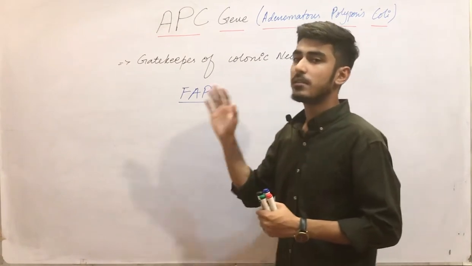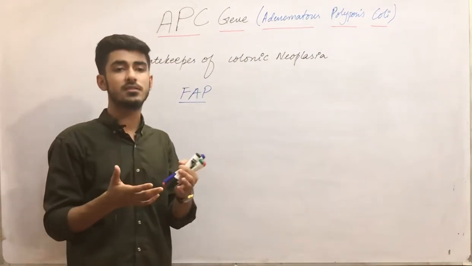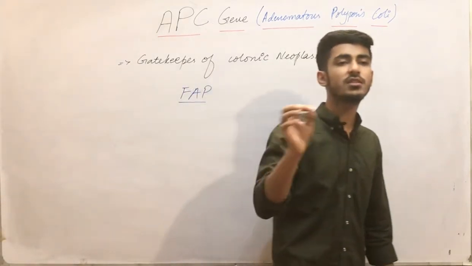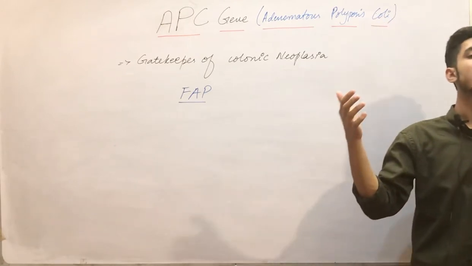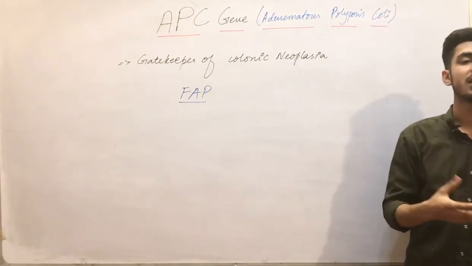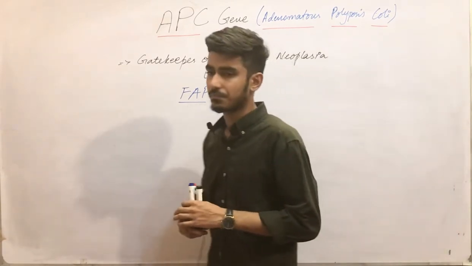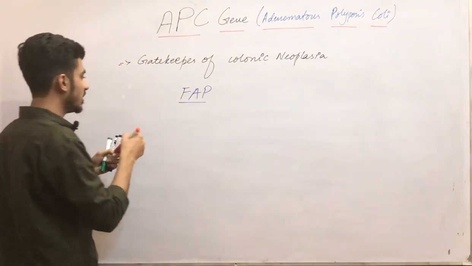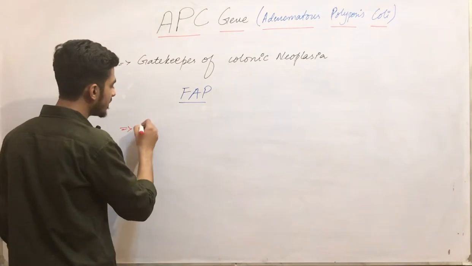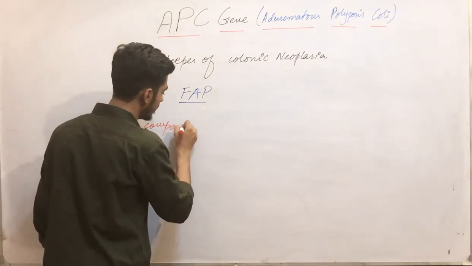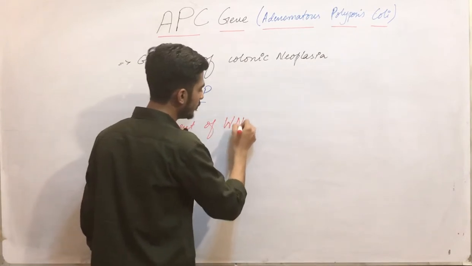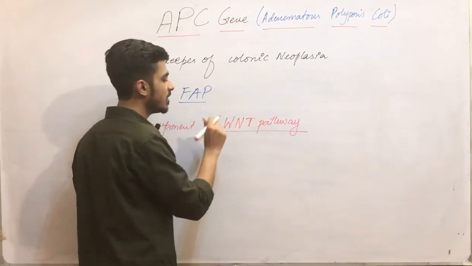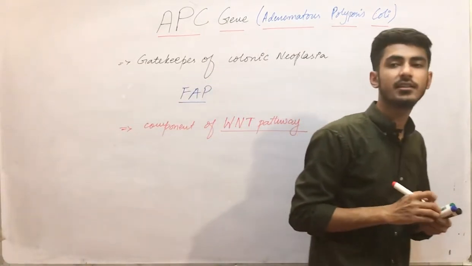Now normally, what is the function of the APC gene? In embryological development, the APC gene helps maintain the polarity of the cell and helps in cell-cell adhesions. Clear? And obviously it helps in the proliferation of the cell. Basically, the APC gene is a component of the Wnt signaling pathway. You can call it the Wnt signaling pathway or the WNT pathway.